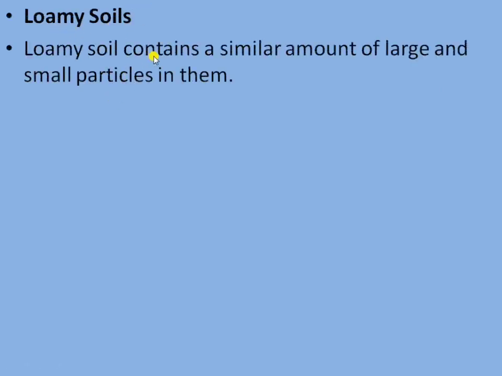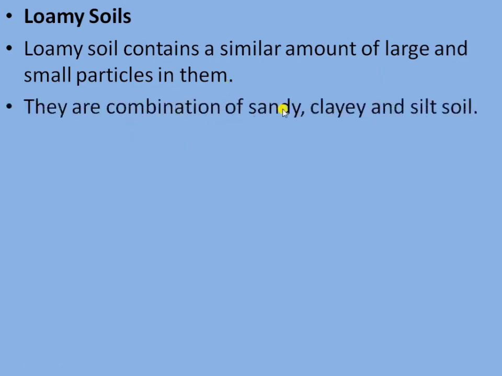Next is the loamy soil. Loamy soil contains a similar amount of large and small particles. They are a combination of sandy, clayey and silt soil, a good proportion of the sand, silt and clay. They also contain humus. Humus makes the soil better. When added to sandy soil, it increases the water holding capacity, and when added to clay soil, it increases the air spaces.